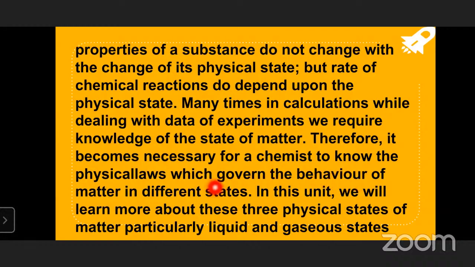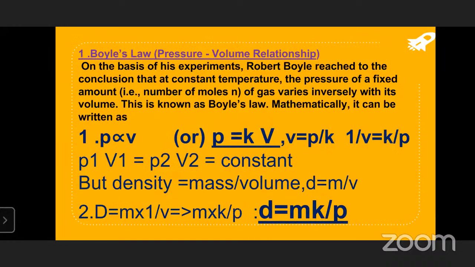We will learn more about these three physical states of matter, particularly liquids and gases. That means in this lesson, we'll majorly discuss liquids and gases, and the major portion is covered for the gaseous state only. Okay, children. After that, we are taking Boyle's law. So, what is Boyle's law? These are the physical laws we have in this lesson.